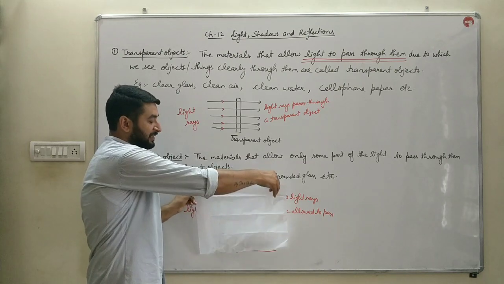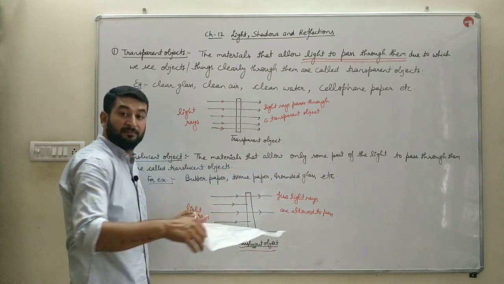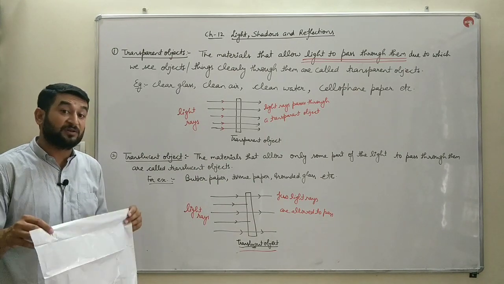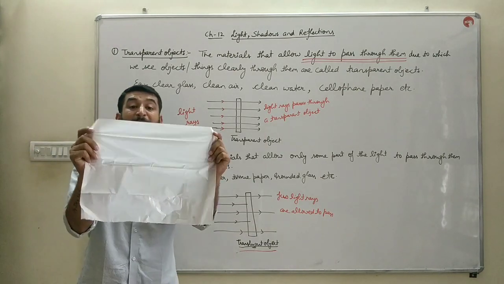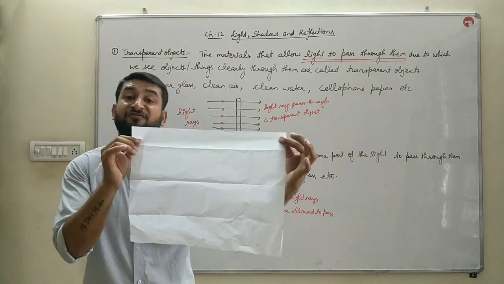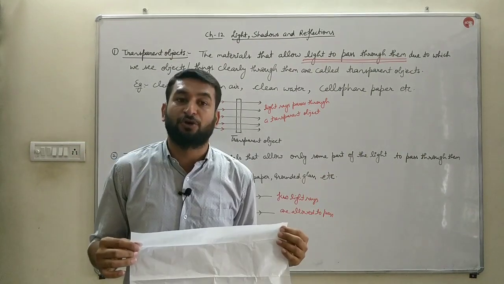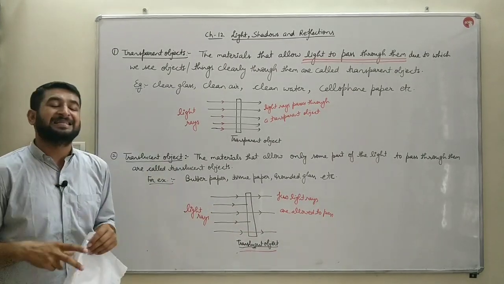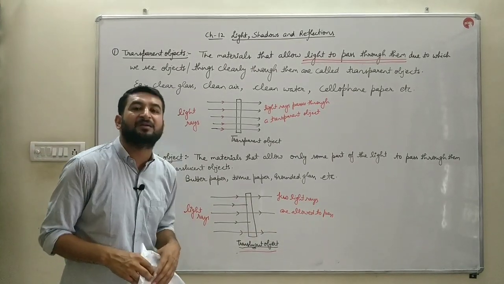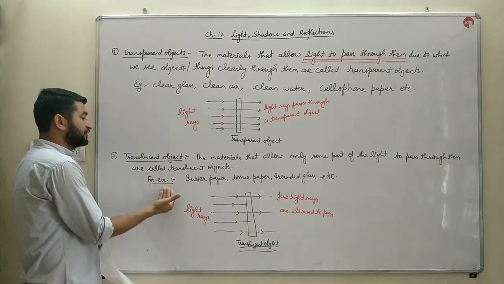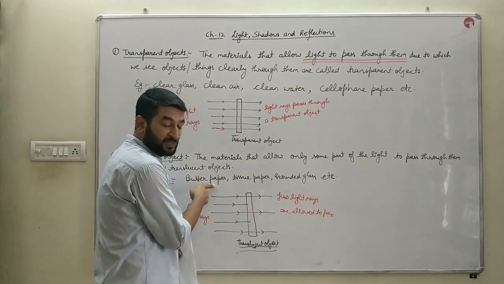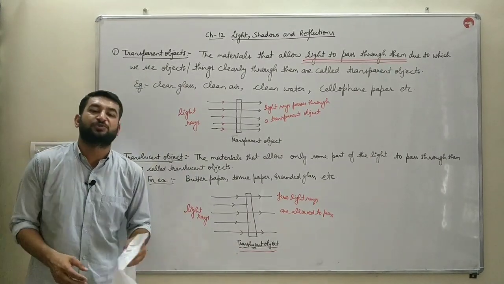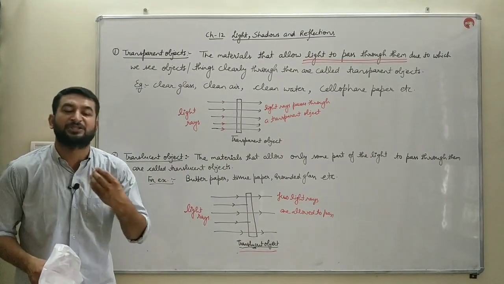It does not allow the complete light to pass through it. That is why the diagram was not clearly visible to you. So this butter paper is an example of a translucent object. It allows the light to pass through it, but not the whole light. That is why the objects are not clearly visible. So the examples of translucent objects are butter paper, tissue paper, and ground glass. That is a special kind of glass which does not allow the whole light to pass through it.